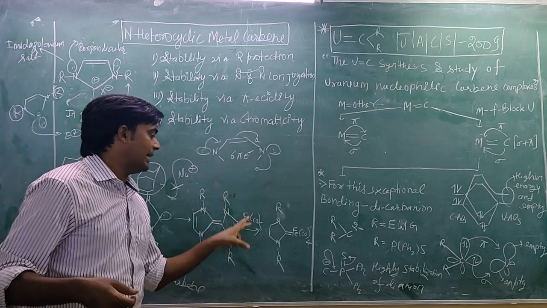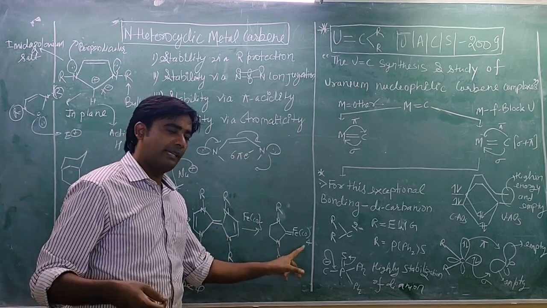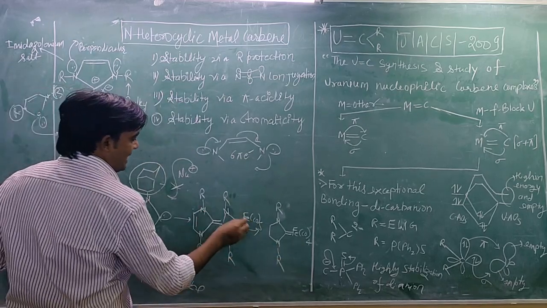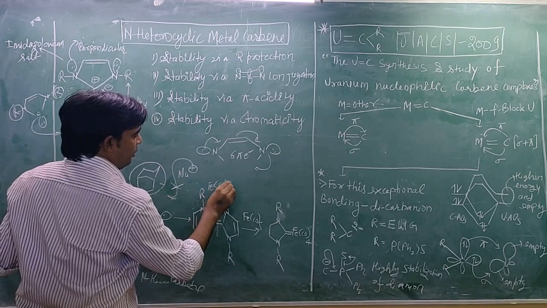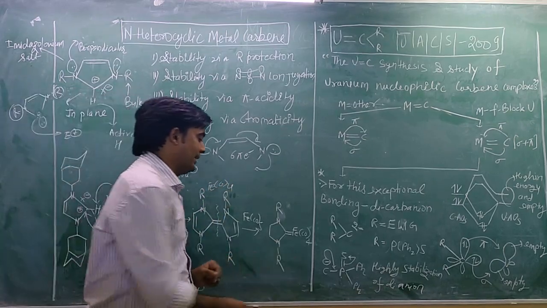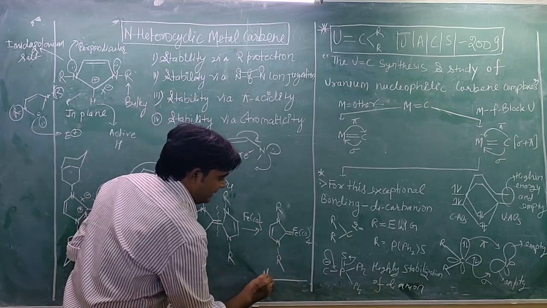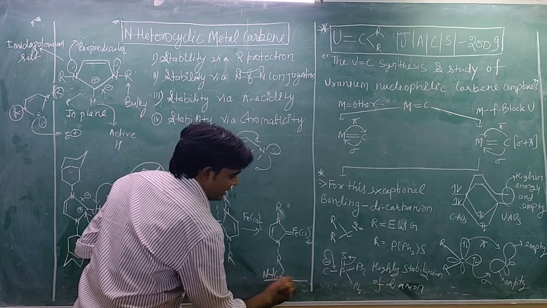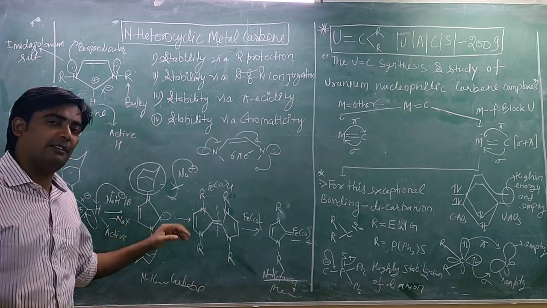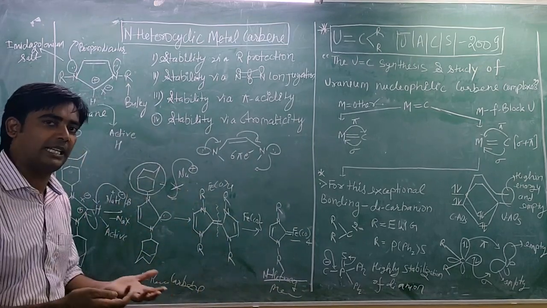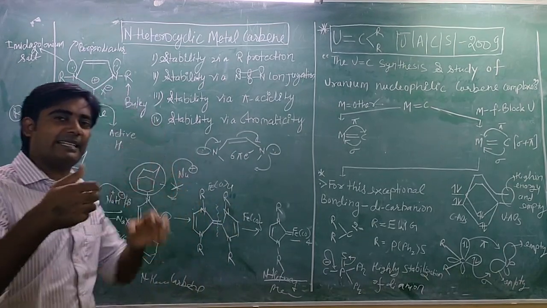Now this intermediate will react with Fe(CO)5, then it will generate a metal carbene. So you can write the reaction like this, Fe(CO)4. Finally you will get the metal carbene, and this is the N-heterocyclic metal carbene. This synthesis process I will explain in detail in the next lecture, and I will also discuss the mechanism of this reaction in the next lecture.